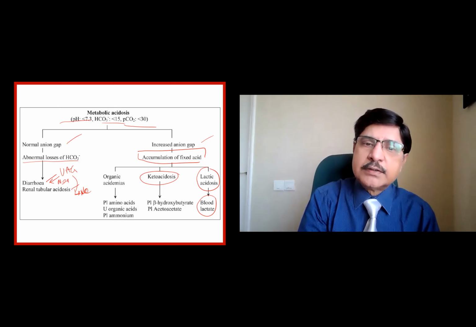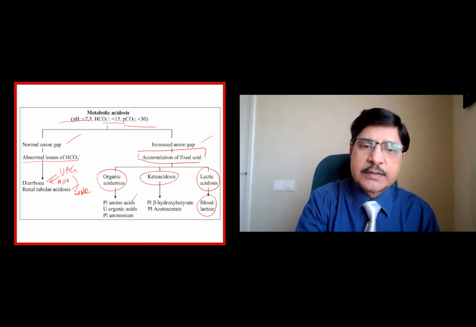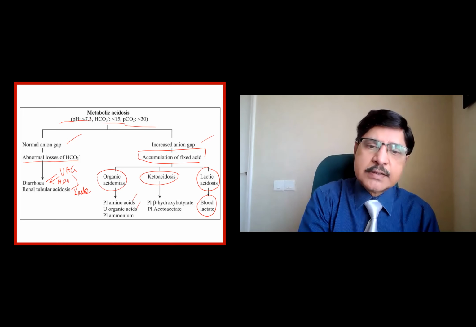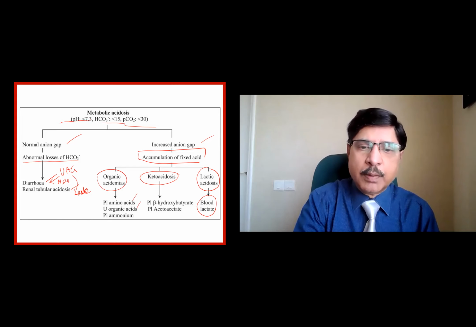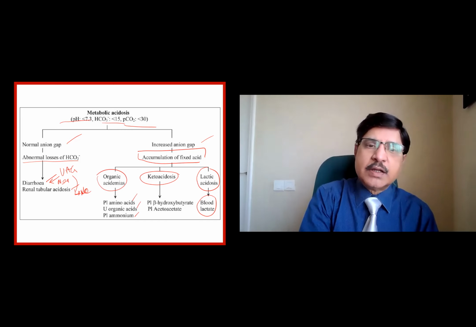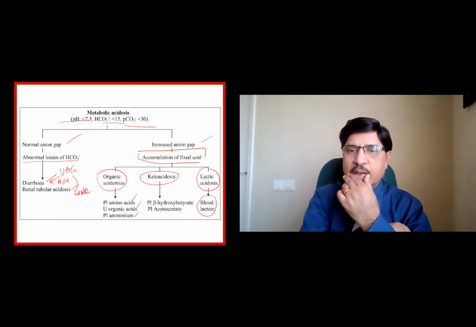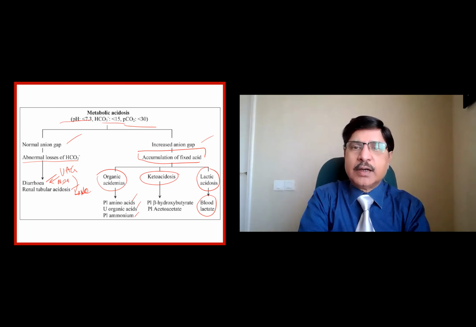Or it could be other organic acids added, like amino acids, salicylate, poisoning by methanol, or plasma ammonium is more. There are so many causes which can increase the organic acidemia: ketoacidosis, lactic acidosis, and organic acidemia. These are the different conditions.